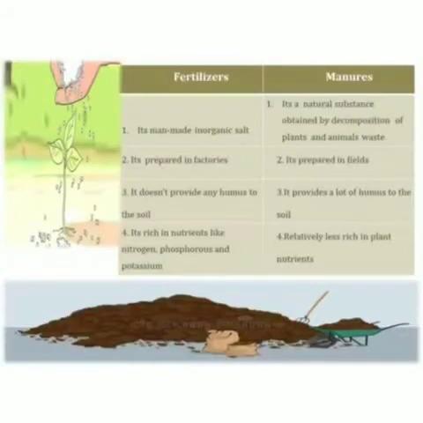So let's see the difference between fertilizers and manures. The fertilizers are man-made, whereas manures are natural substances. The fertilizers are prepared in factories. Manures are prepared in fields. The fertilizers don't provide any humus to the soil, whereas manures provide a lot of humus to the soil. The fertilizers are rich in nutrients such as nitrogen, phosphorus, and potassium, but manures as compared to fertilizers are less rich in nutrients.